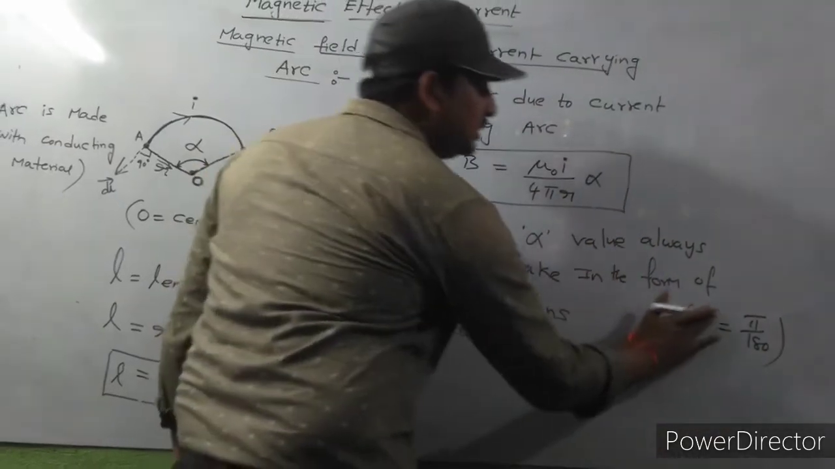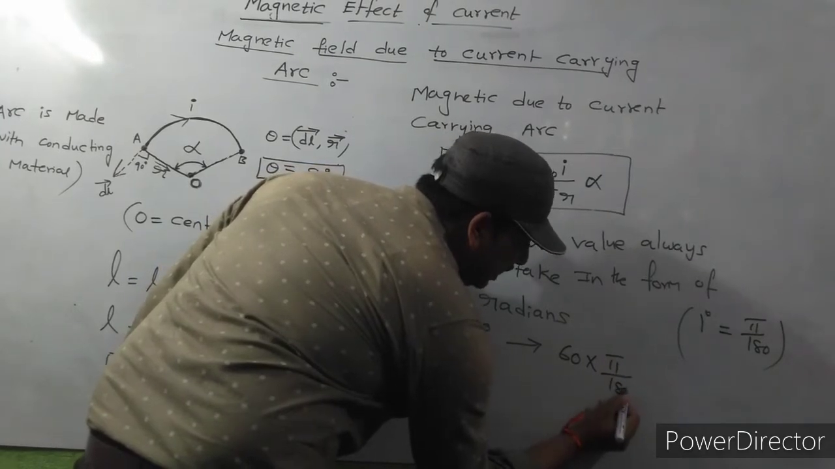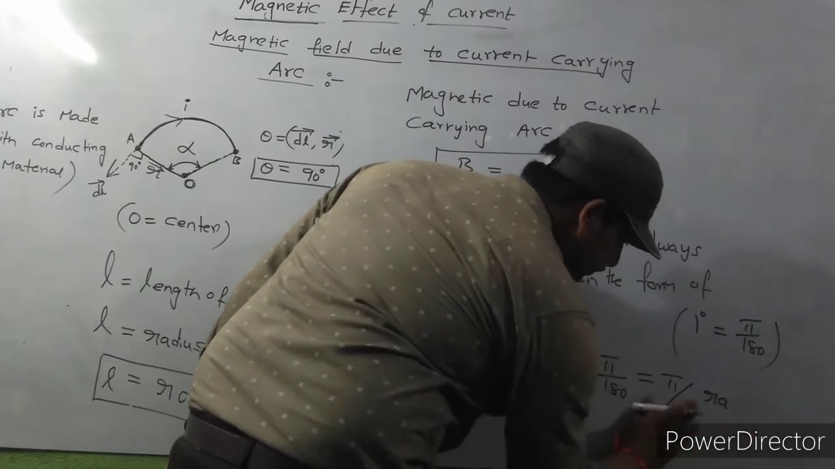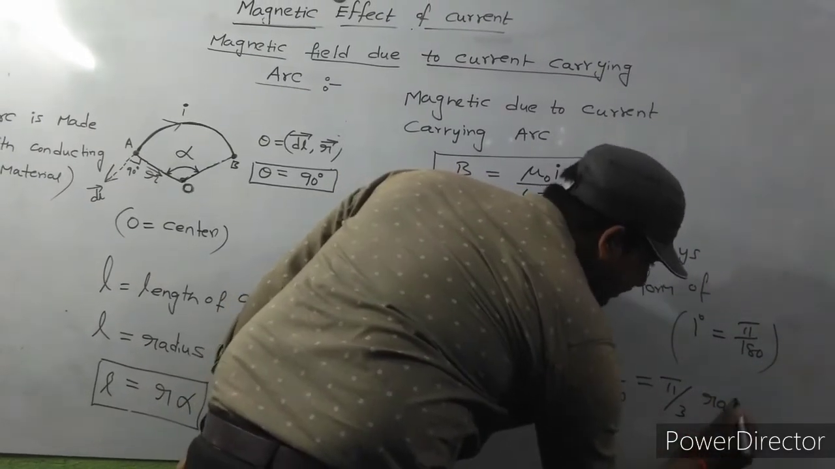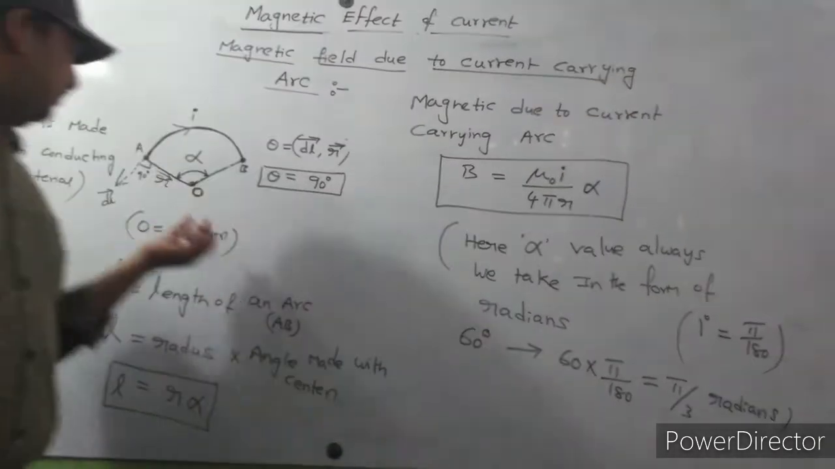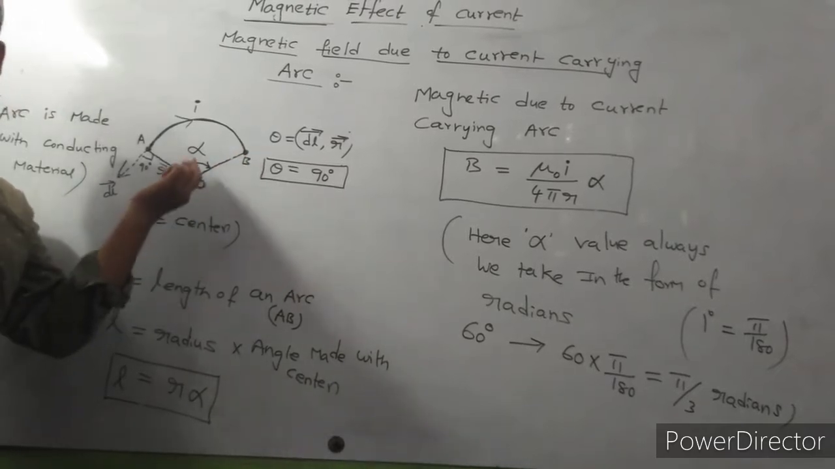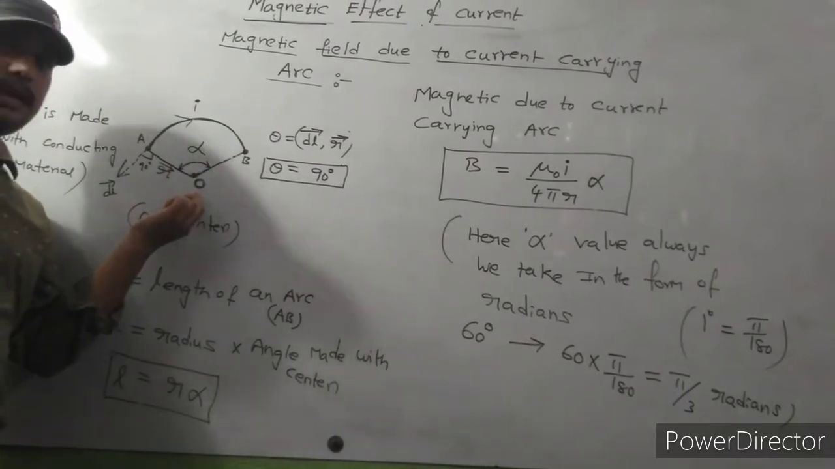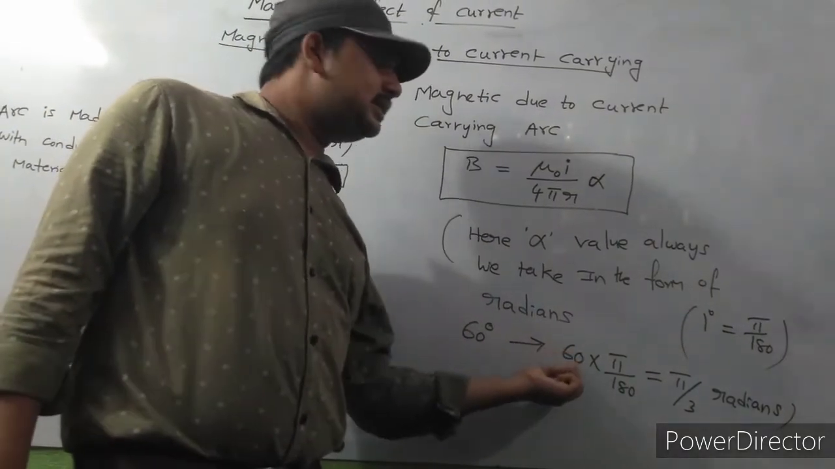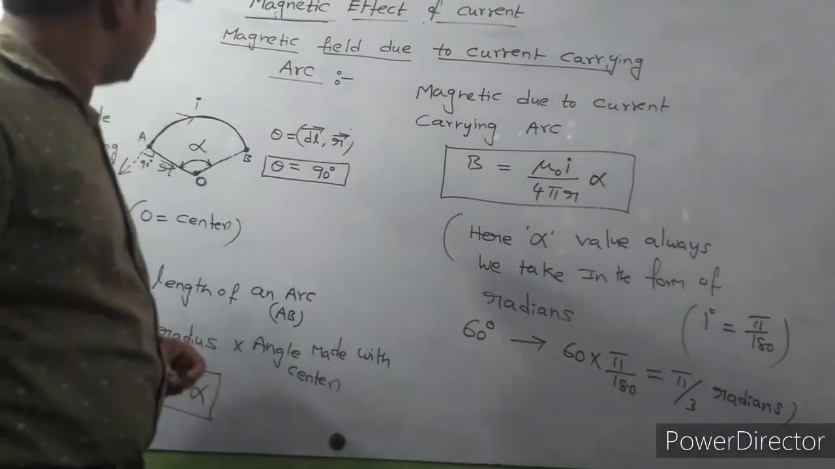That means 60 degrees is nothing but 60 into pi by 180, which gives pi by 3 radians. So if the edges of an arc make an angle of 60 degrees with the center, then 60 degrees is equal to 60 into pi by 180, that is equal to pi by 3 radians.